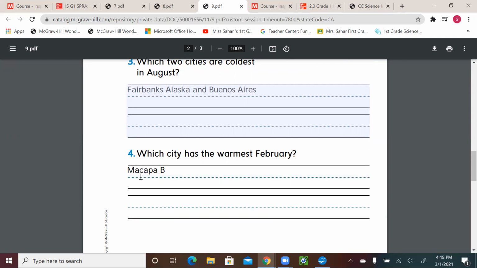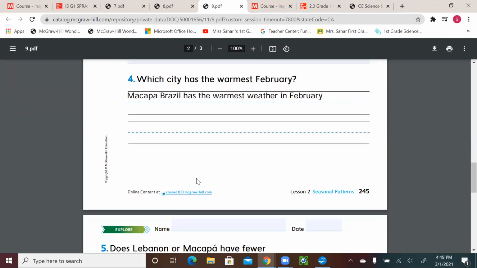Macapa, Brazil has the warmest weather in February. Right? Okay, let's go for next page.